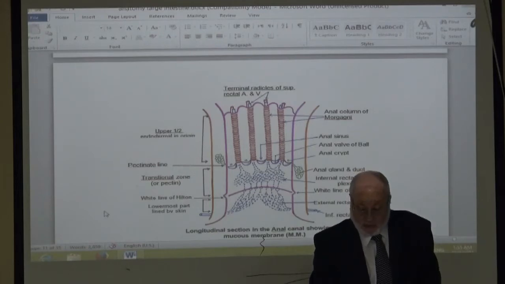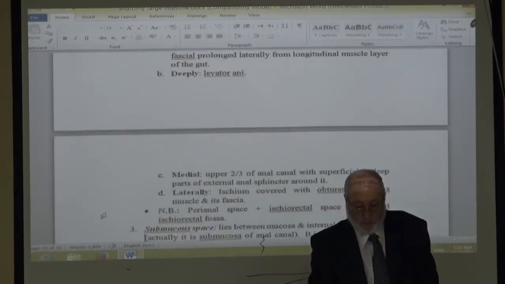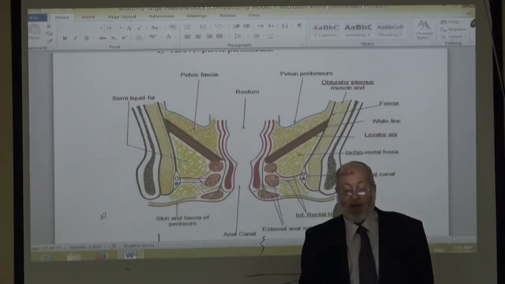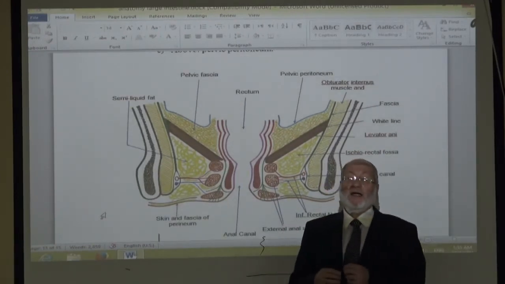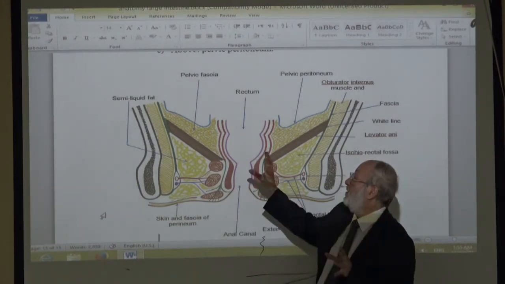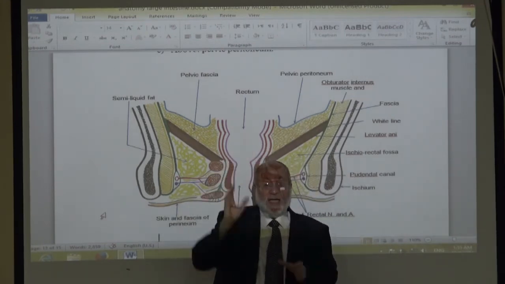Anal sphincters. In a simple way, try to understand this coronal section. This is a coronal section in the anal canal.